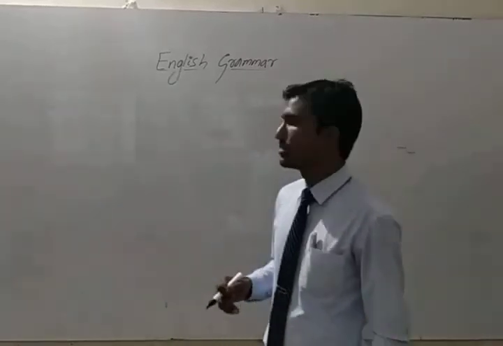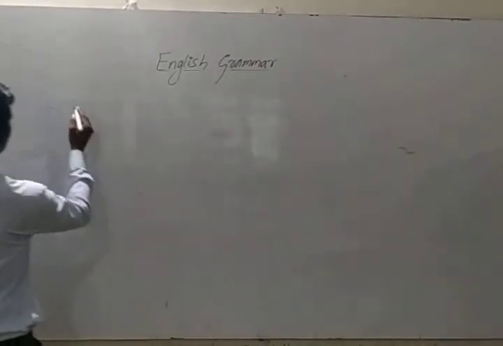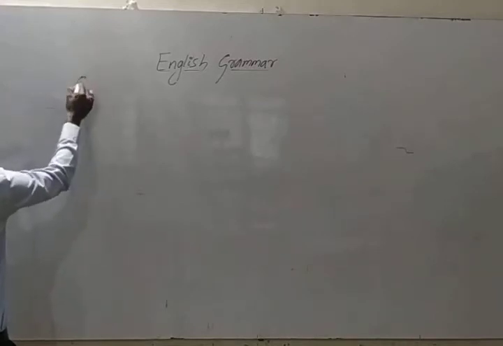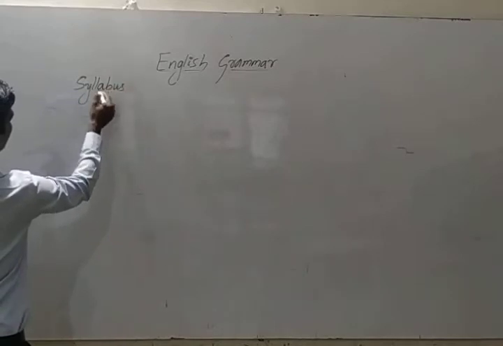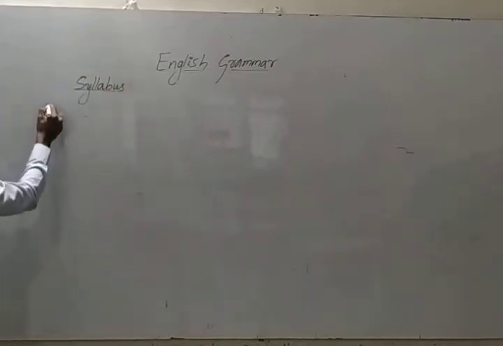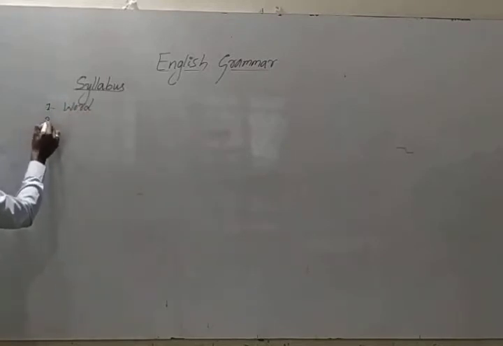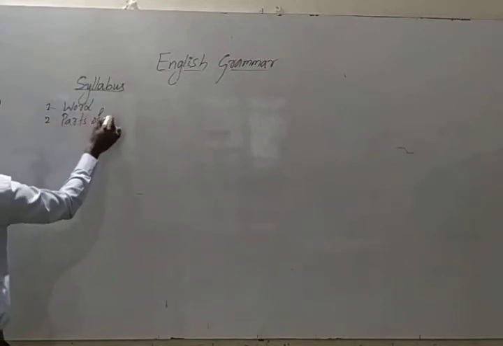So first, write down the syllabus. So first one, word. Second one, parts of speech.